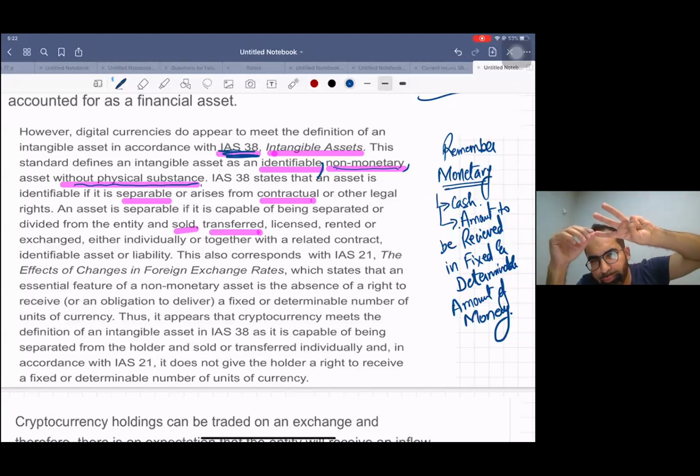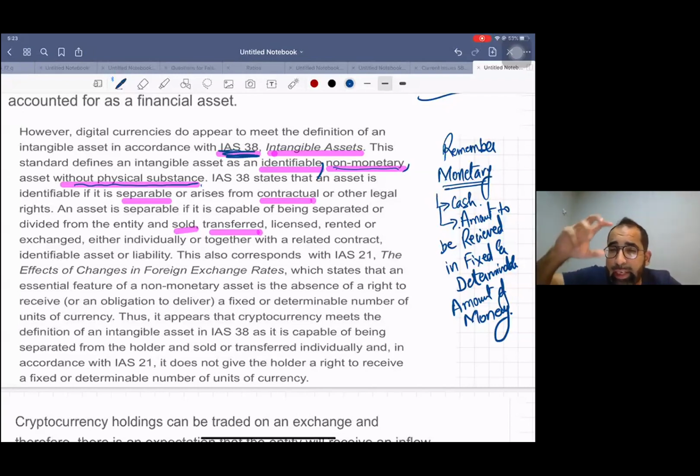Don't shoot, no issue. Listen. Number one, identifiable. Number two, non-monetary. And number three, without physical substance. Now, these three conditions, I'll prove that cryptocurrencies meet all three.